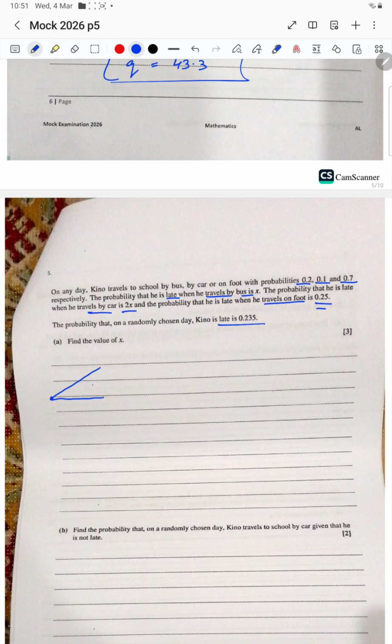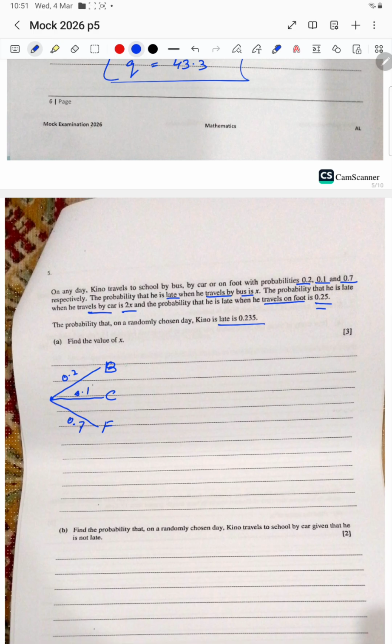It's easy to make understanding of it. He has 3 modes of transportation: bus, car, or on foot. Respective probabilities: bus is 0.2, car is 0.1, and foot is 0.7.